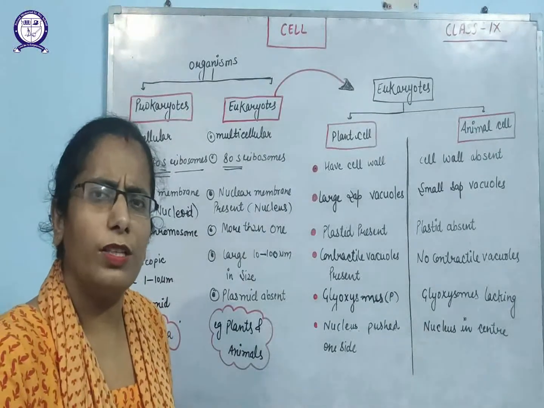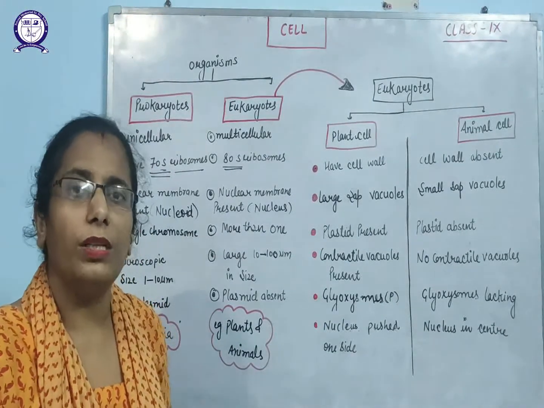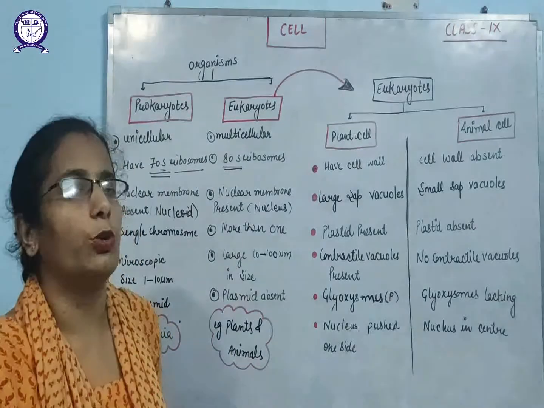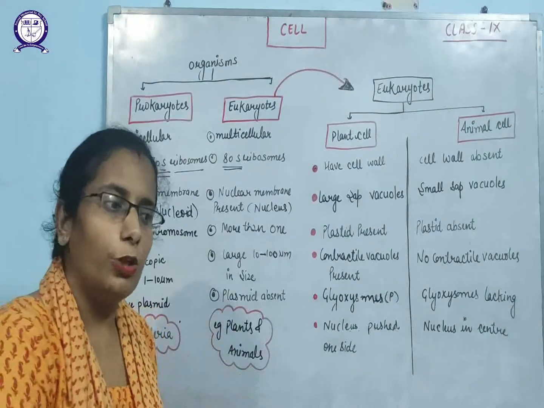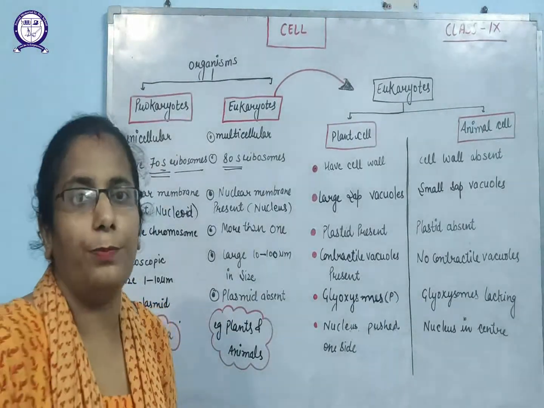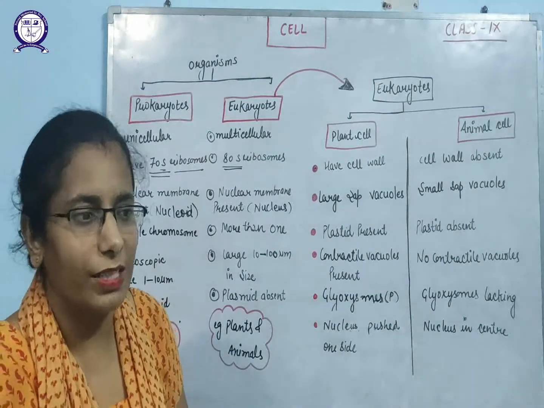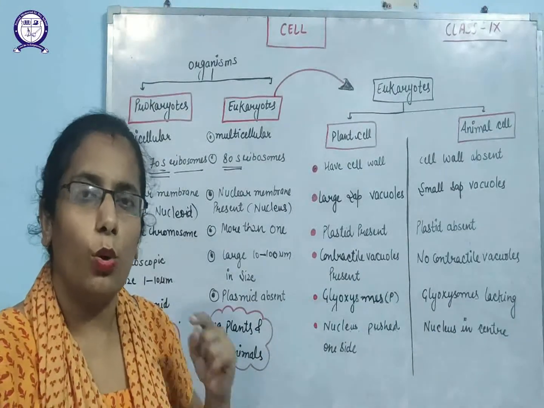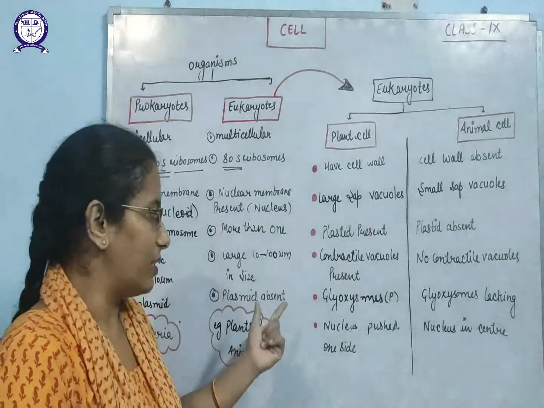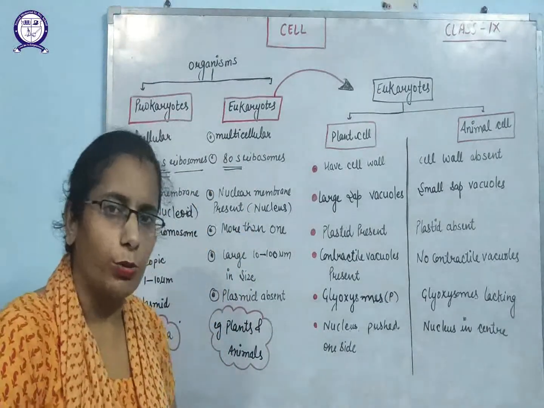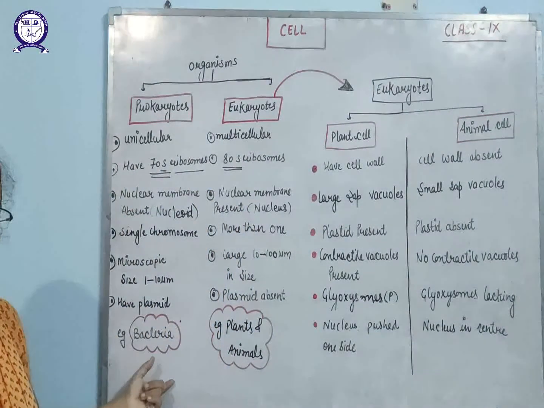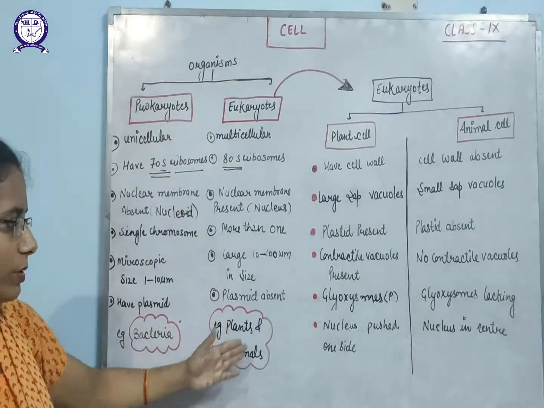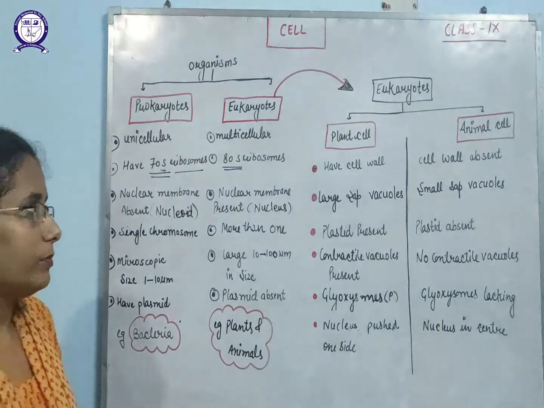What is the role of this plasmid in the prokaryotes? Plasmid is the extra-chromosomal part of the DNA. Definitely they have the nucleoid, but other than the nucleoid they also have the plasmid, which helps in antibiotic resistance. That means some microbes show resistance to specific antibiotics only due to the presence of the plasmid, and this plasmid is not found in eukaryotes. Examples of prokaryotes are bacteria, cyanobacteria, and mycoplasma, and eukaryotes are both plants and animals.